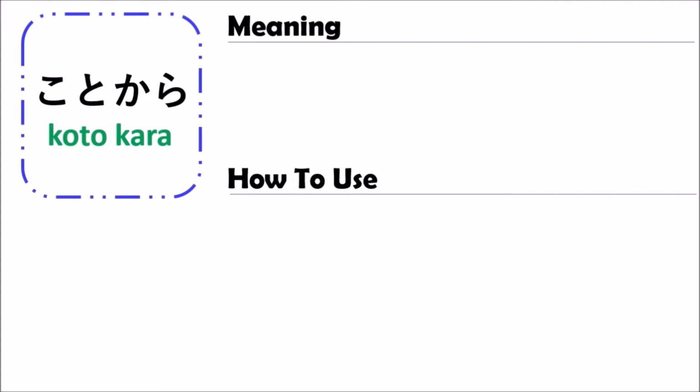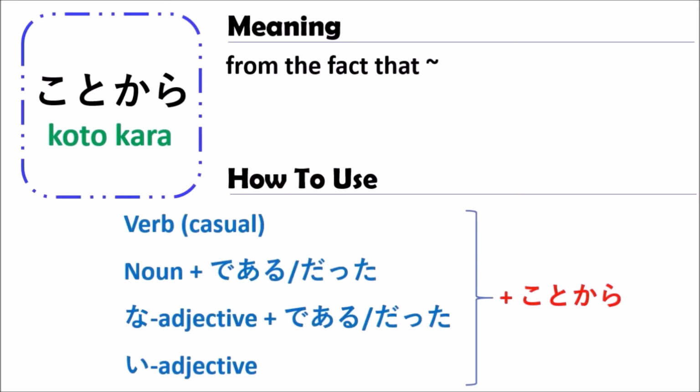The grammar of KOTOKARA means from the fact that something. When you use the grammar of KOTOKARA in Japanese, you can use it with the verb, noun, and adjective.